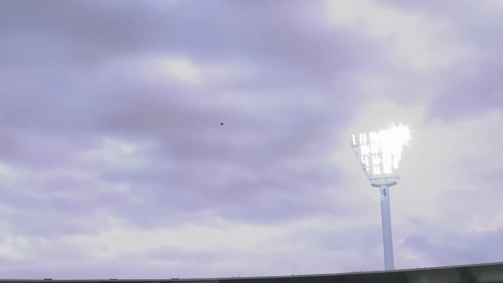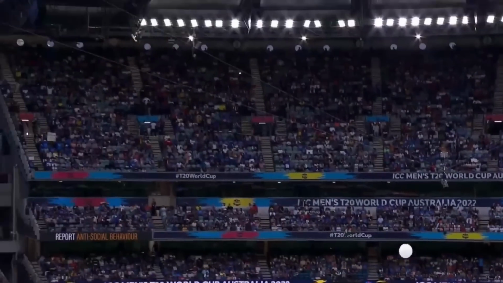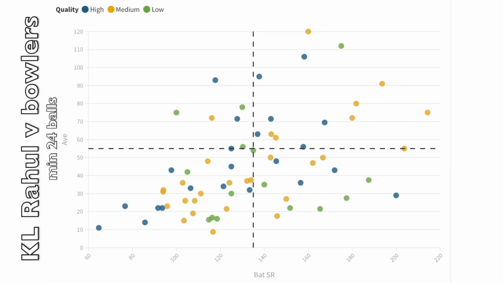So while he was getting predictably trashed for not making any runs during the World Cup, I wanted to look up something about his record. So this is Rahul versus different bowlers who have delivered to him at least 24 balls. I've ranked each bowler based on their talent. It's a bit subjective. Blue is high, yellow is medium, and green are low. Then I had to cheat some of the numbers, as he hasn't actually been dismissed by all these bowlers yet. So if he didn't have an average, I just looked at his total runs scored, which means there's probably a few more below the line on the left-hand side than there should be.